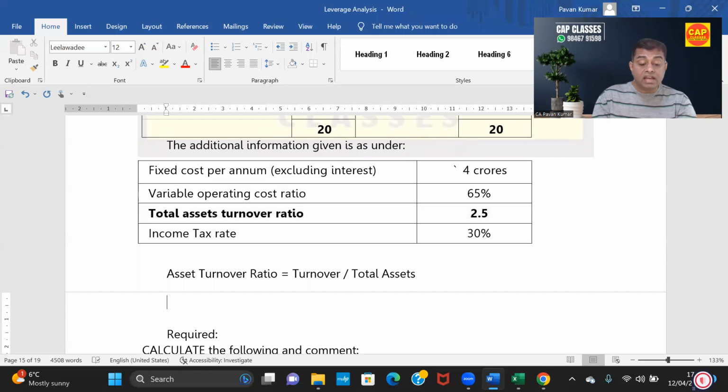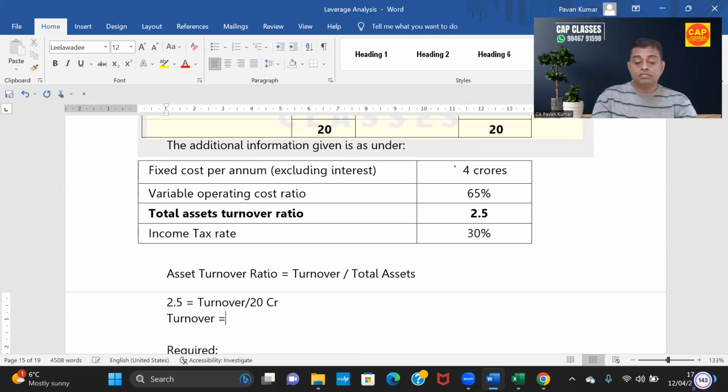They said total asset turnover ratio is 2.5. So 2.5 is equal to turnover, which we do not know, divided by total assets, which we know is 20 crores, given in the balance sheet. So therefore turnover is equal to 50 crore. So now turnover is available.